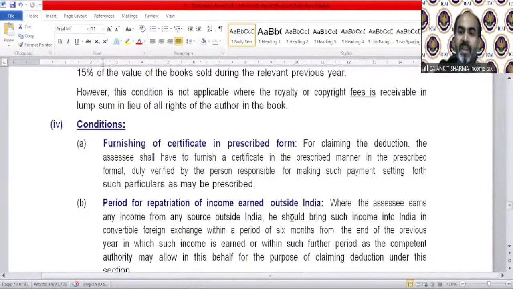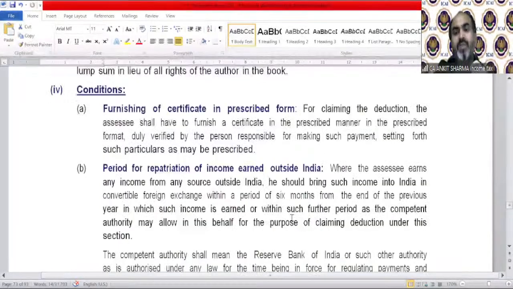Furnishing of certificate in the prescribed form. Period for repatriation of income earned outside India, generally 6 months from the end of the previous year. That means 30th September, but RBI can extend it to any other limit.